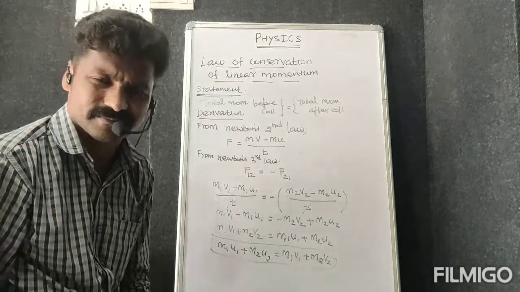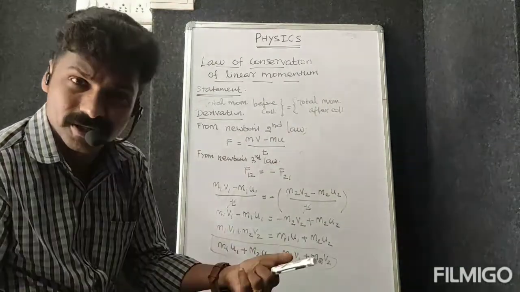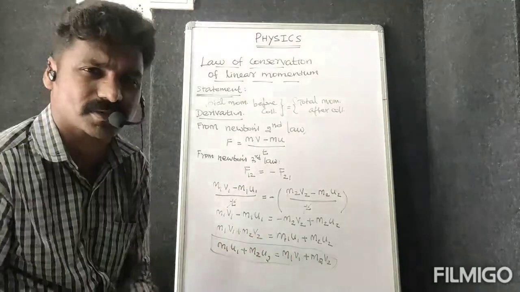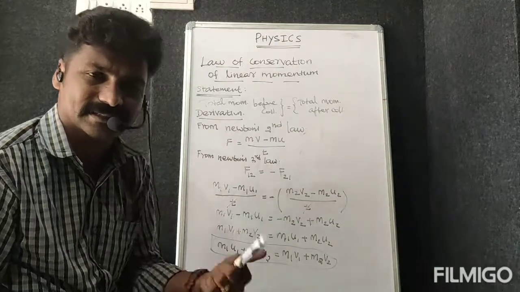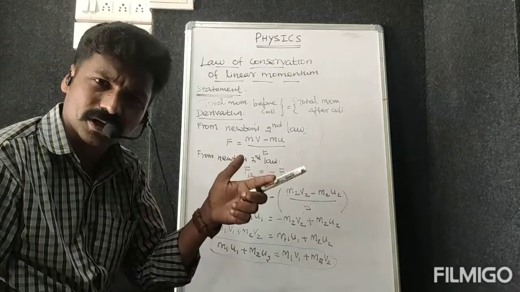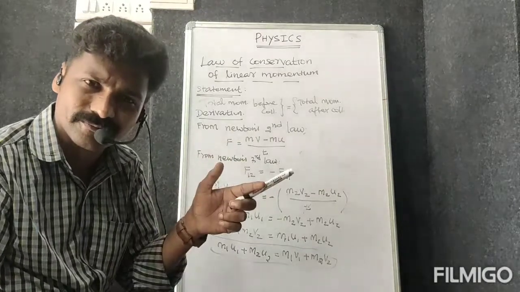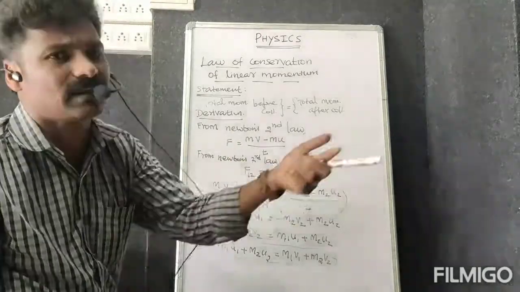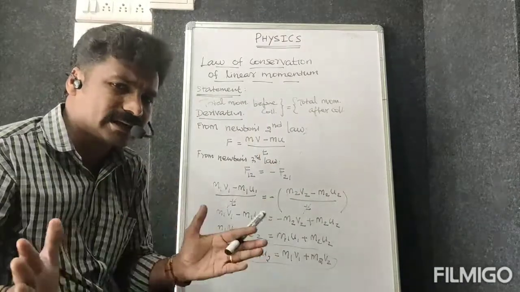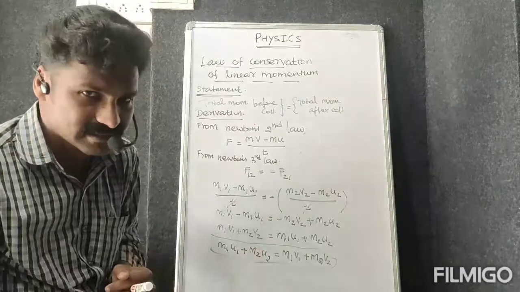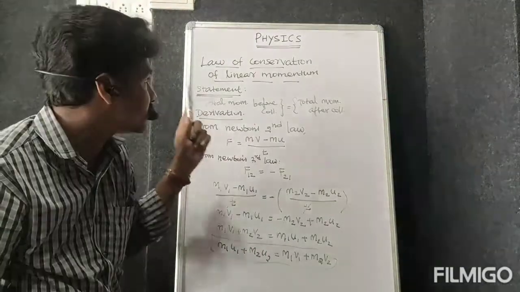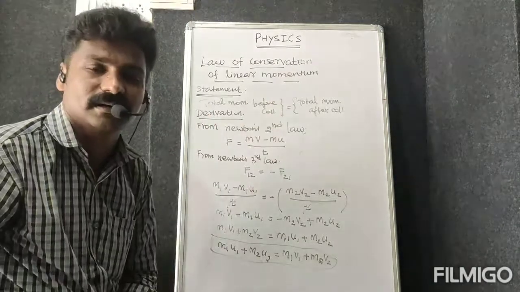If it is a rocket, total momentum before propulsion is equal to total momentum after propulsion. For the recoil velocity of the gun also, total momentum before firing is equal to total momentum after the firing. So only the name of the situation differs, but the concept is the same. I hope you understand this concept, that is the law of conservation of linear momentum.